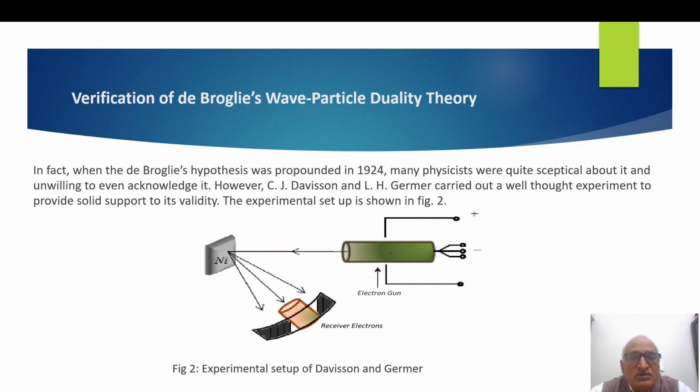The experimental design is simplified. It is shown here. There is a source of electron beam. They are falling on nickel plate. From nickel plate, they are getting diffracted, and the angle of diffraction is measured. Intensity of waves is measured. Almost the same concept which is used for X-ray diffraction was applied here. And the experimental results were in total agreement with the wave nature of electron.